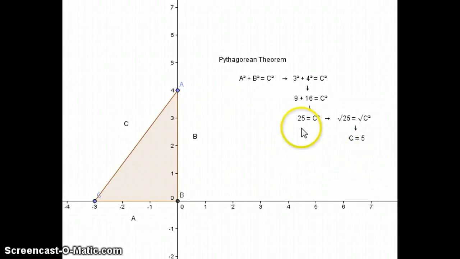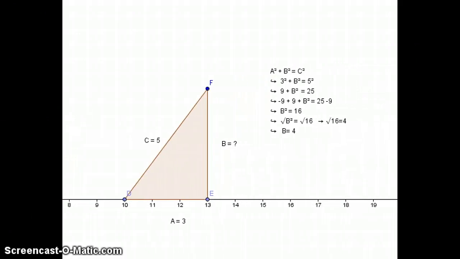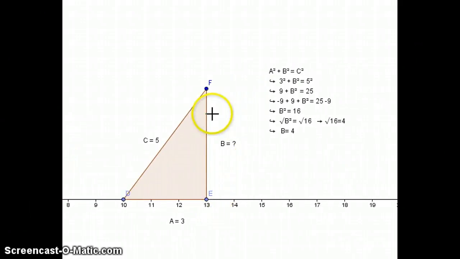So that leaves us with C equals 5. Or we can look at this equation right here, C squared equals 25, and ask ourselves, okay, what number squared is equal to 25? Well, we should know that 5 squared equals 25. So the answer to this problem is C equals 5. Now, sometimes that's one of the prettier versions, but sometimes we have triangles where we know the hypotenuse, but we do not know what one of the legs is. Okay, so we're going to work a problem like that as well.